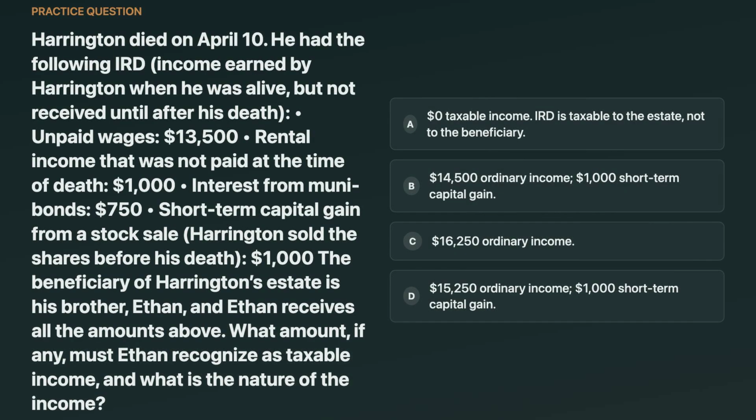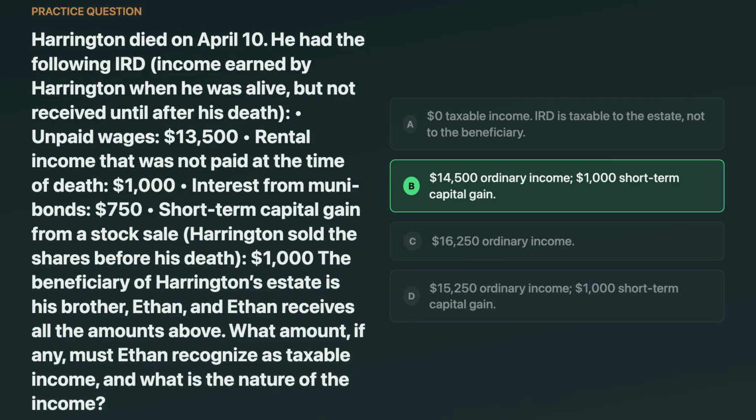Harrington died on April 10th. After his death, his brother Ethan receives the following IRD items: unpaid wages of $13,500, rental income owed at death of $1,000, municipal bond interest of $750, and a $1,000 short-term capital gain from stock Harrington sold before death. How much taxable income must Ethan recognize, and what's the nature of that income? Think about it.